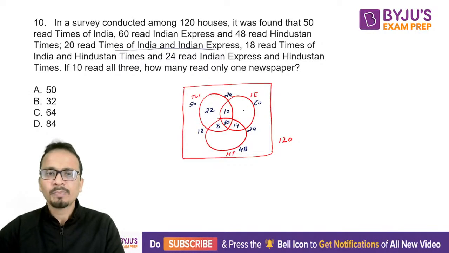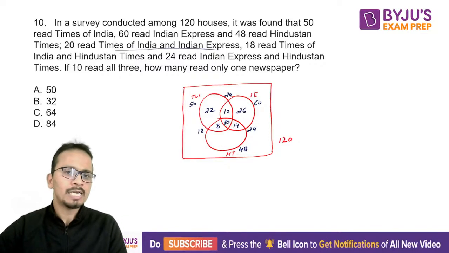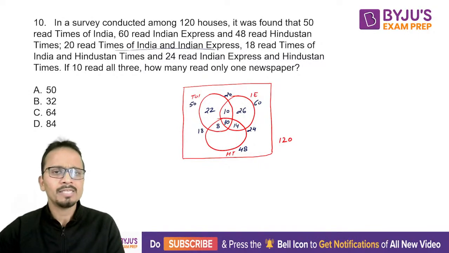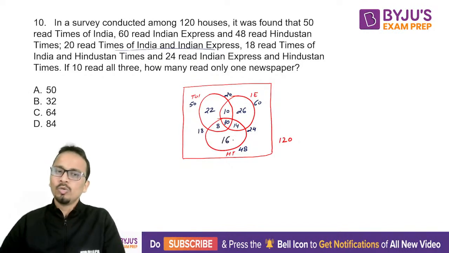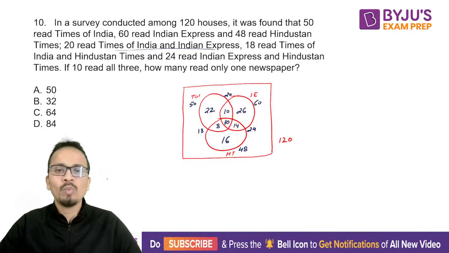Only Indian Express, 60 minus 10, 10 and 14, this will be 26. And only Hindustan Times, it will be 48 minus 10, 8 and 14, that is 32, that is 16. So only HT is 16. Now question is, how many read only one newspaper?